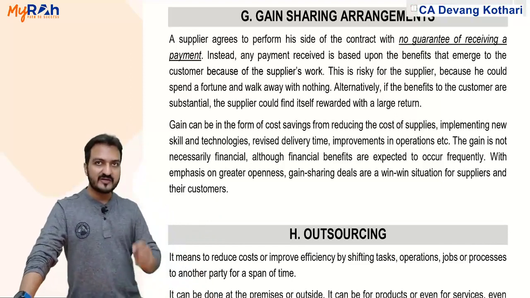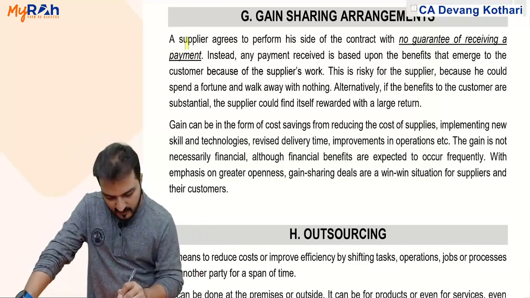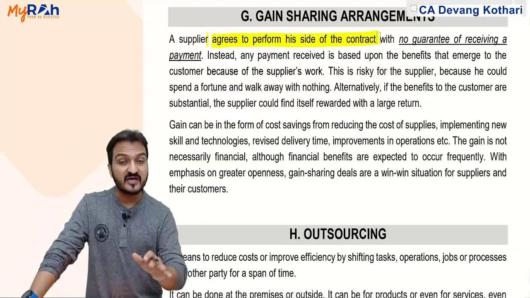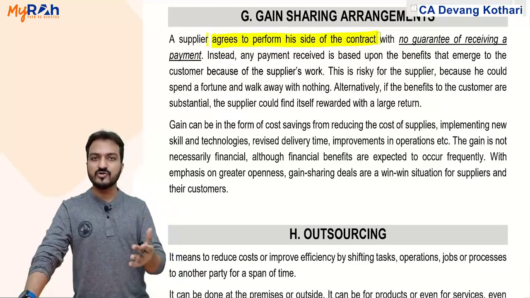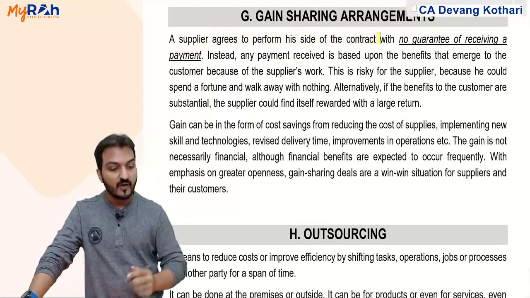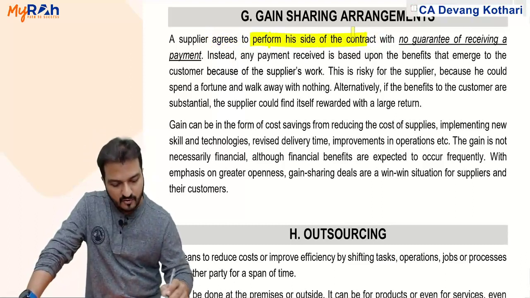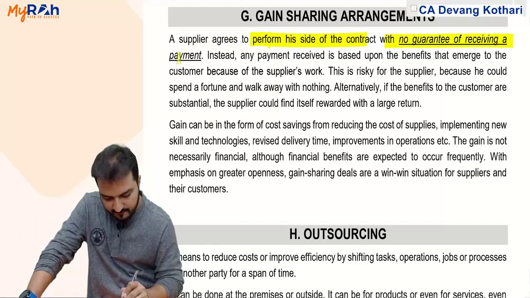Gain sharing arrangement is an arrangement where supplier agrees to perform his side of the contract. His side of the contract meaning delivering goods or providing services, whatever. But he is ready to perform his side of the contract with no guarantee of receiving a payment.